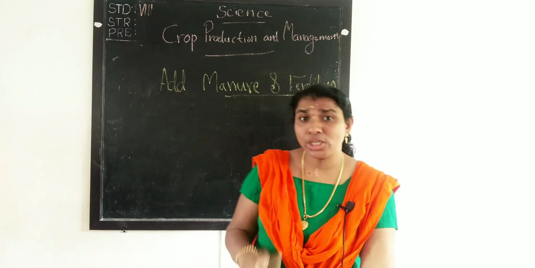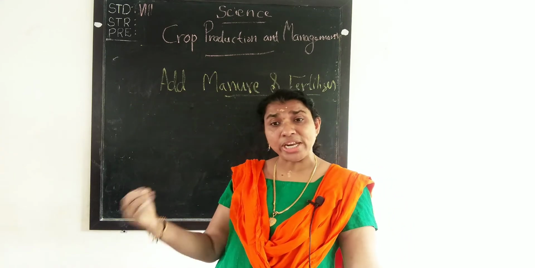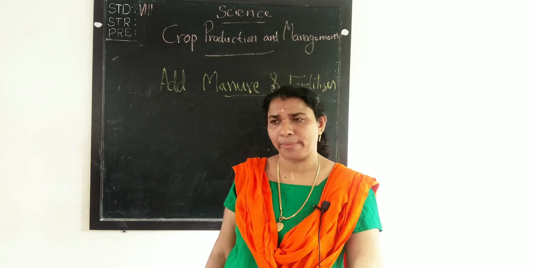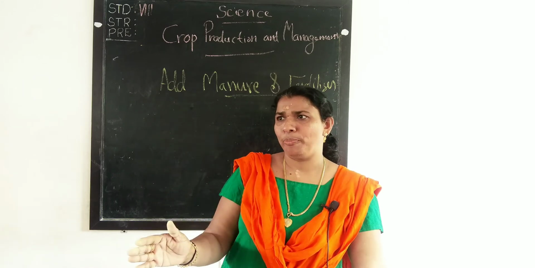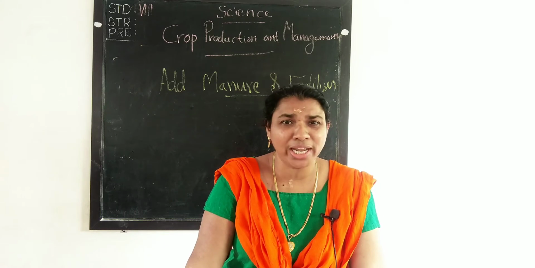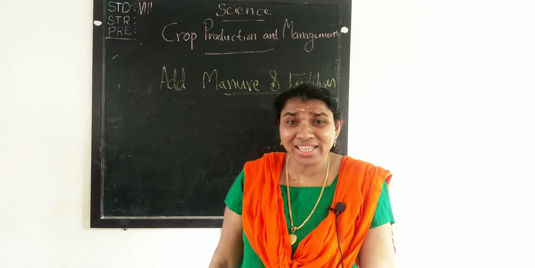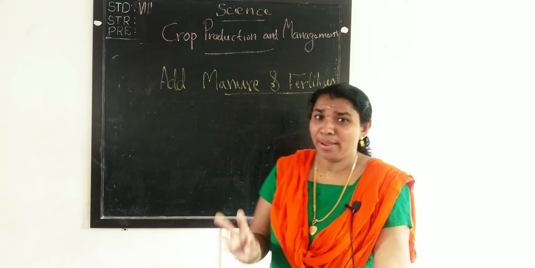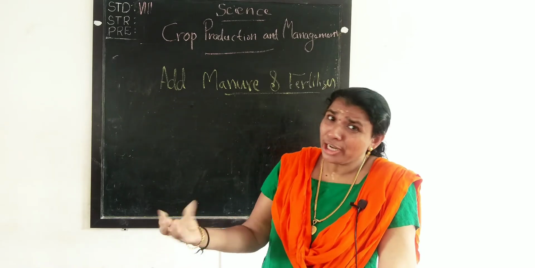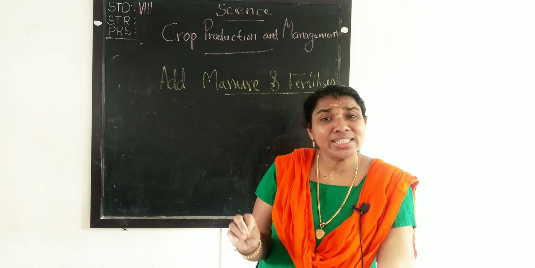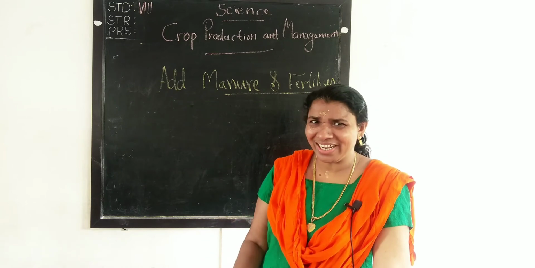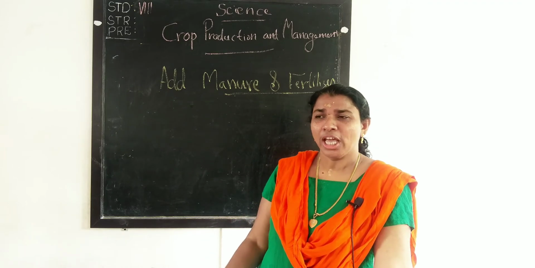Biological methods are also there to replenish the nutrients in the soil. One crop paddy, next one leguminous plants. Did you hear about leguminous plants? You know about these leguminous plants. Peas, beans, etc. are examples of leguminous plants. These plants have some advantage. Do you know what it is? Maybe you studied last year.